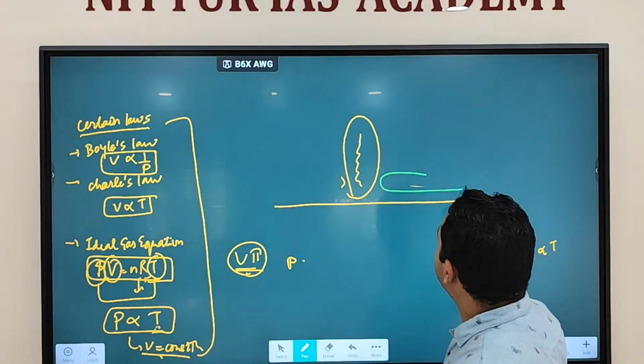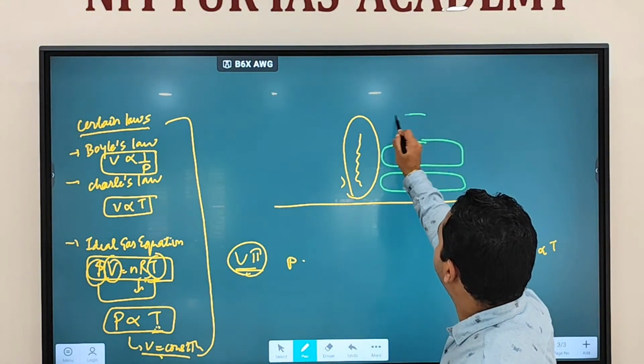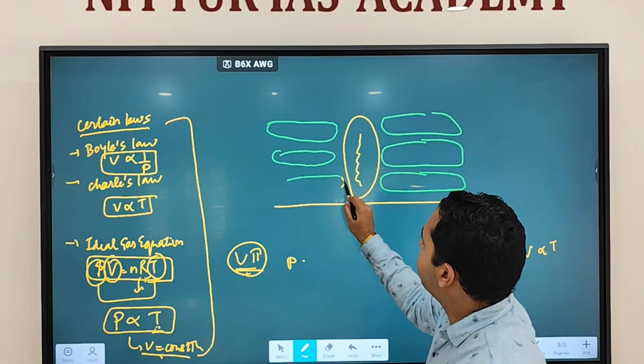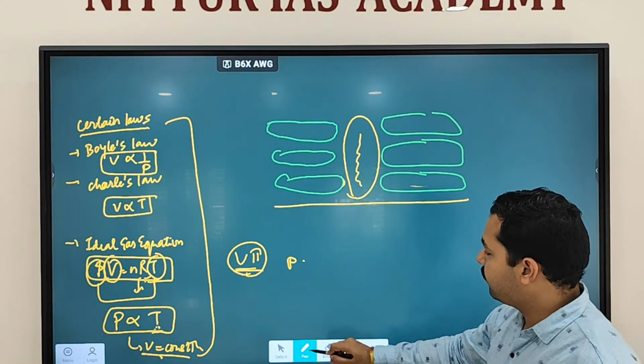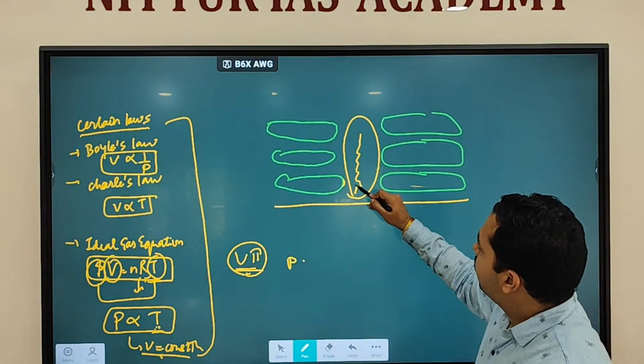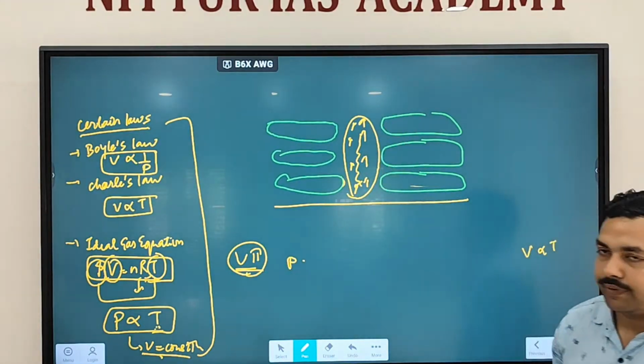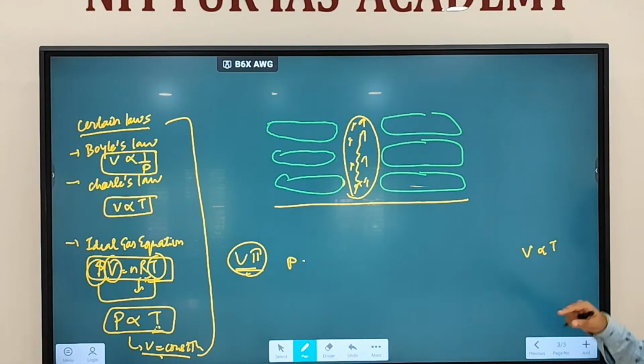These are non-rising parcels of air, and this is a rising parcel of air. Air here is rising. Now, when this air parcel is rising, what will happen?